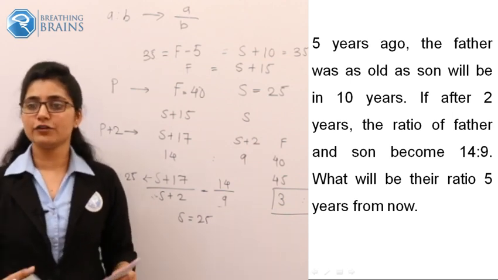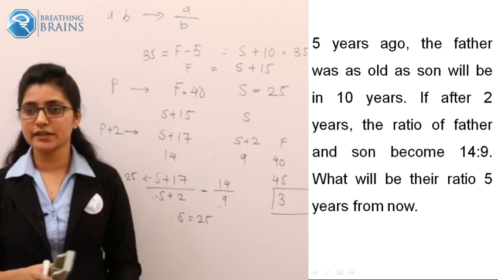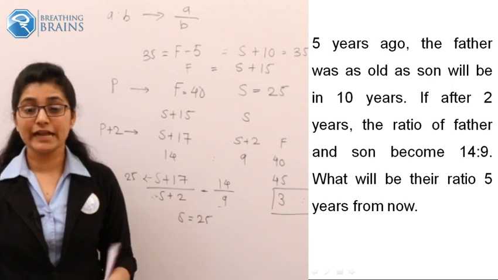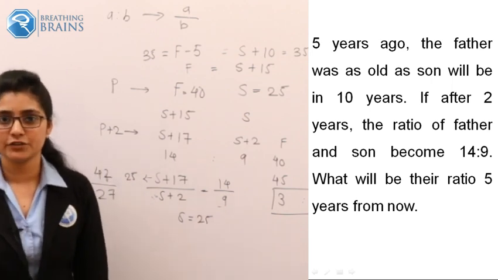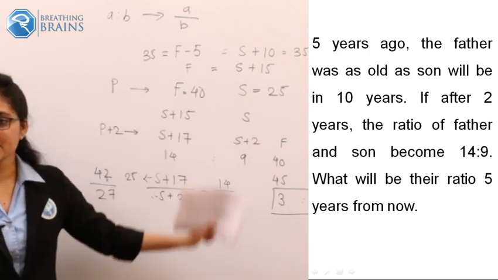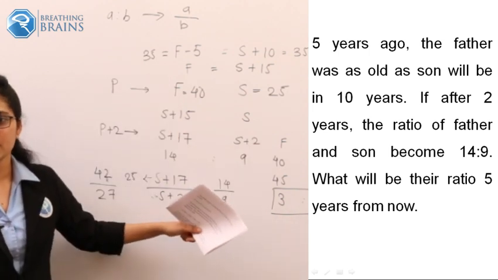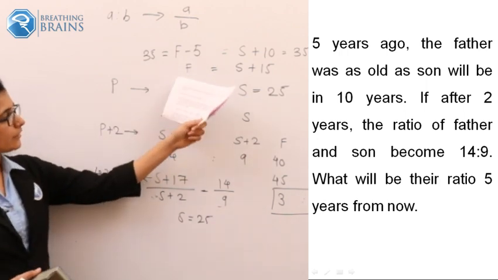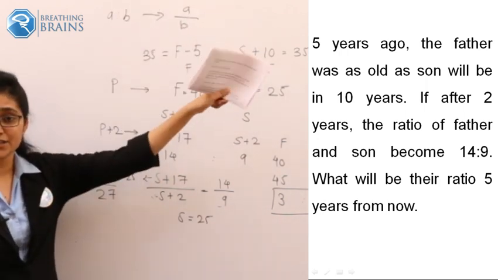Correct, 35 and 40. Correct, correct. You're getting good answers. Value of S is 25. Correct. Great one. Calculated in a very good manner. Your logic is too good. Okay. Now, do you get this? Very simple one. Okay. So the important one was how you calculated F minus 5 equals S plus 10. Did you get this or not?